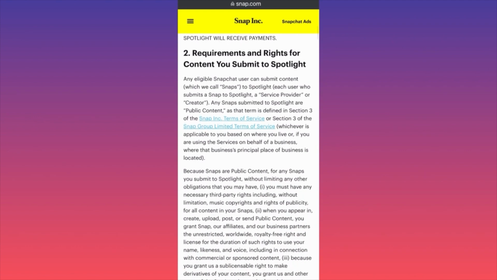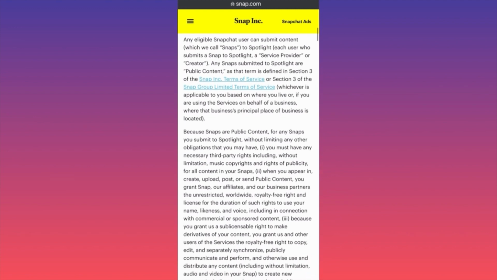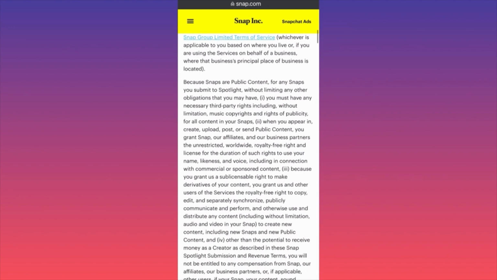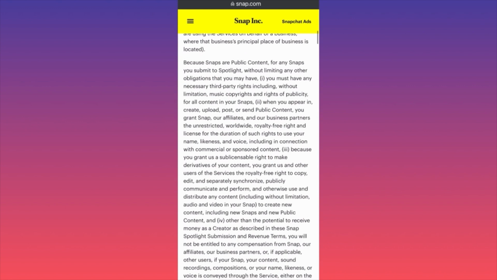Requirements and rights for content you submit to Spotlight. Any eligible Snapchat user can submit content to Spotlight. Any snaps submitted to Spotlight are public content as the terms defined. Okay. If you're using services on behalf of a business, where your business is the principal, and so on. Because snaps are public content, for any snaps you submit to Spotlight, without limiting any other obligations that you may have, you must have necessary third-party rights, including without limitation.